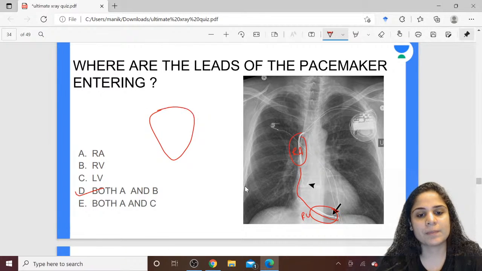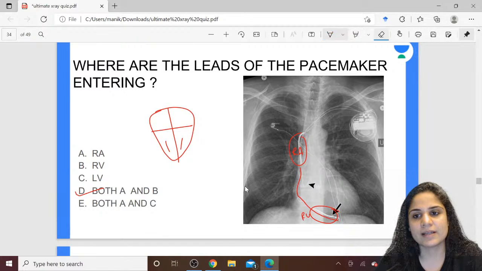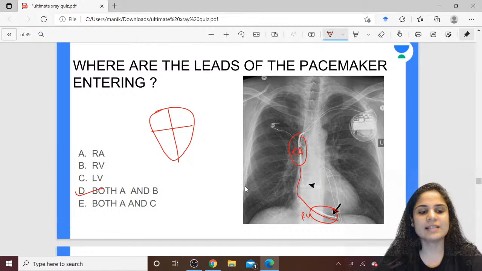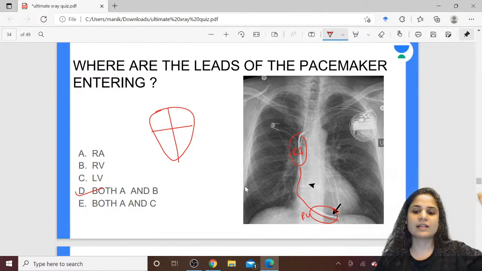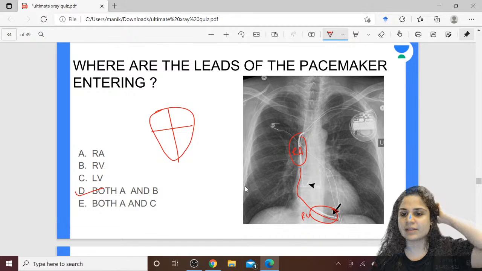Always remember, when pacing of the heart is done, they mostly do biventricular pacing, so there will be right atrium, right ventricle, left ventricle pacing, or they will pace any one side of the heart. It will not be that the atrium of one side and the ventricle of the other side are paced. It will be either right atrium, right ventricle, or left atrium, left ventricle.